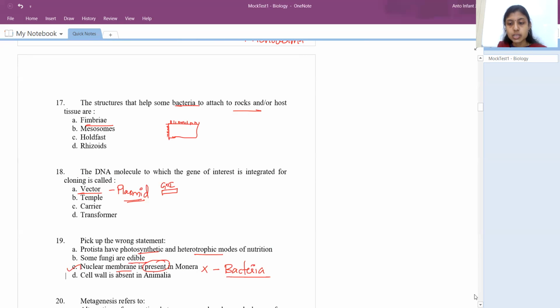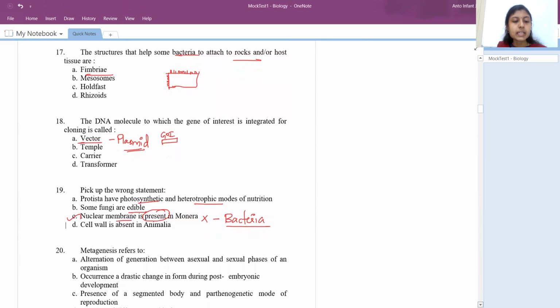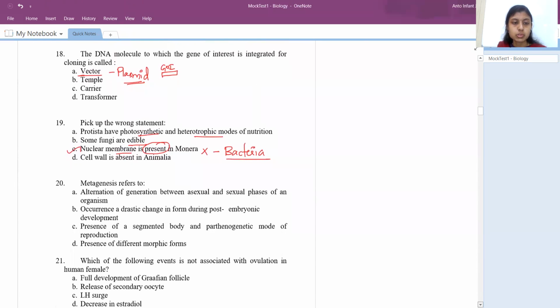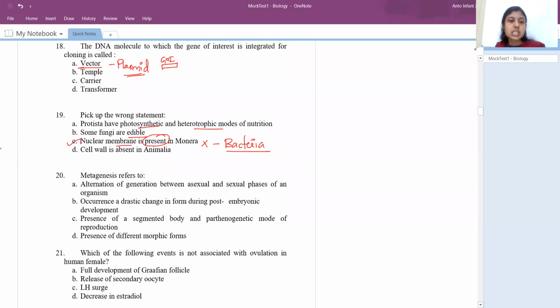Okay, right. So the next question is, metagenesis refers to, in animal kingdom, right? So the answer is option A, alternation of generation between asexual and sexual phases of organism. The best example under this is Obelia. The example they have given in the book is Obelia.